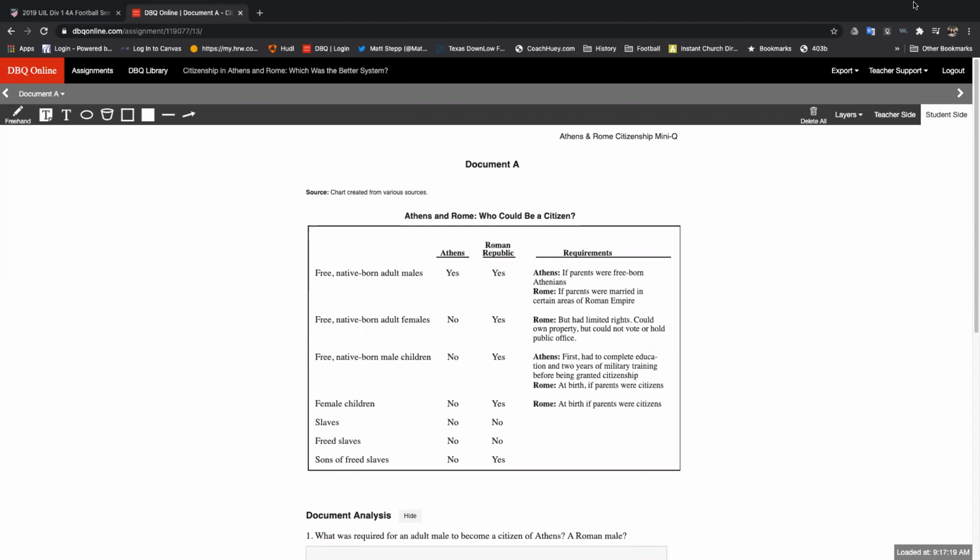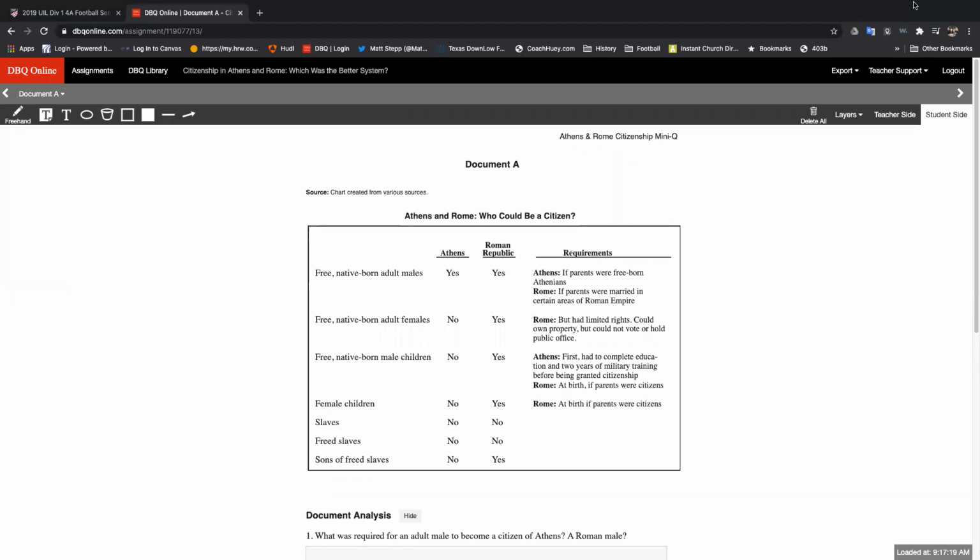Okay, so for today, if you would go ahead and open up DBQ Online, and open it up to document A. What we were talking about yesterday was scaffolding and building upon the DBQ Online part, so that you're not just having it thrown at you and have to go all the way through and write an essay. We're kind of building into it, okay?